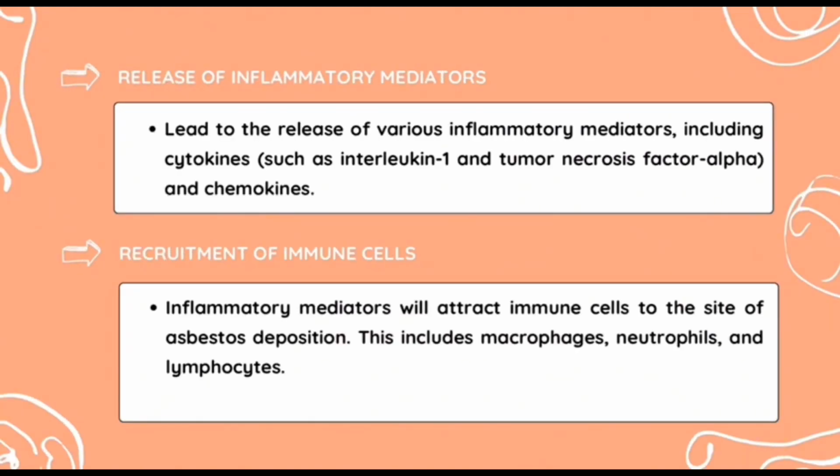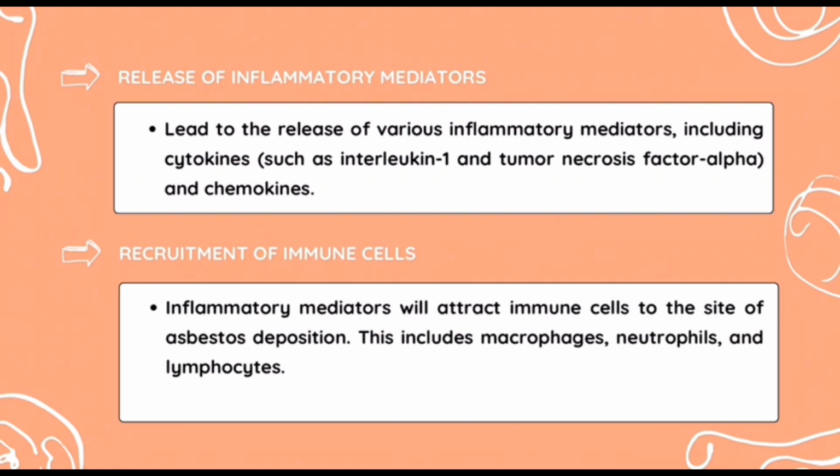Once asbestos fibers are inhaled and reach the lungs, immune cells, particularly macrophages, recognize them as foreign bodies. The presence of asbestos activates the immune system, initiating an inflammatory response as the body attempts to defend itself against the perceived threat. In response to asbestos exposure, immune cells release various signaling molecules known as inflammatory mediators, such as cytokines and chemokines. Examples of cytokines are interleukin-1 and tumor necrosis factor alpha.